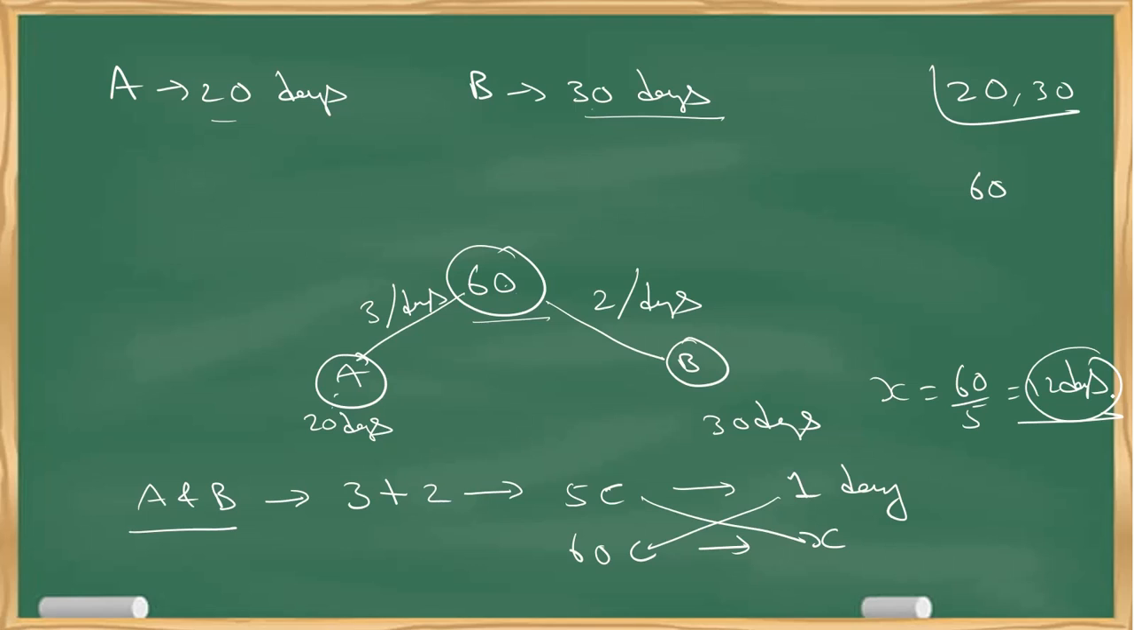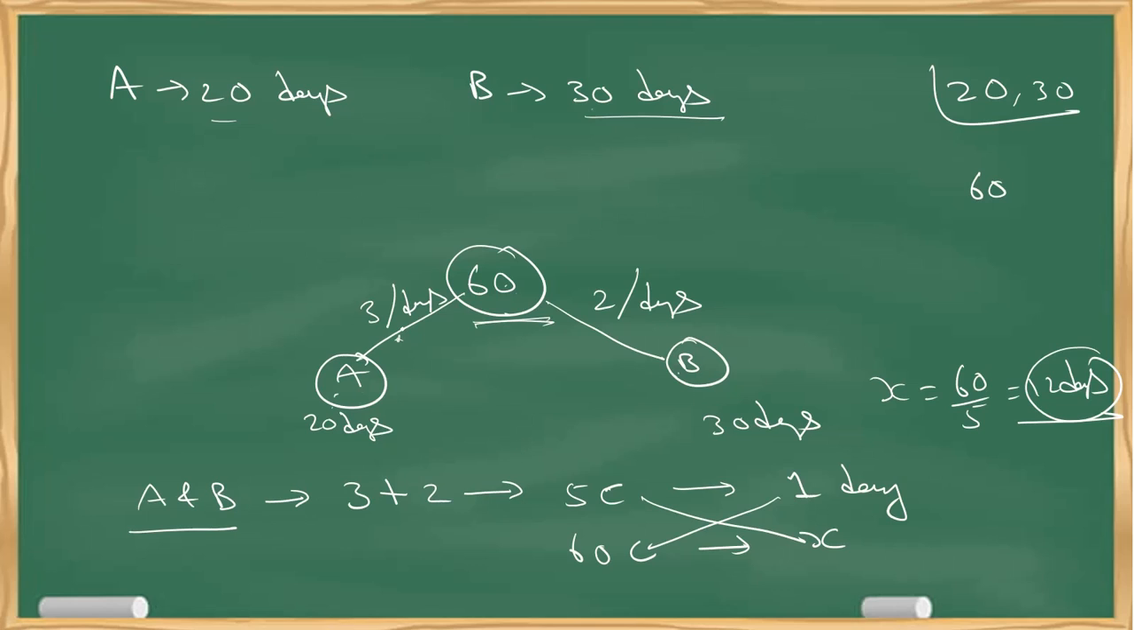Understood? So A takes 20 days, B takes 30 days. So what I have done, I have taken an LCM here. Then I have seen A takes 60 chocolates in 20 days. So A's capacity is 60 by 20. That is 3 per day. B takes 60 chocolates in 30 days. So what is B's capacity? 60 by 30. That is 2 per day.